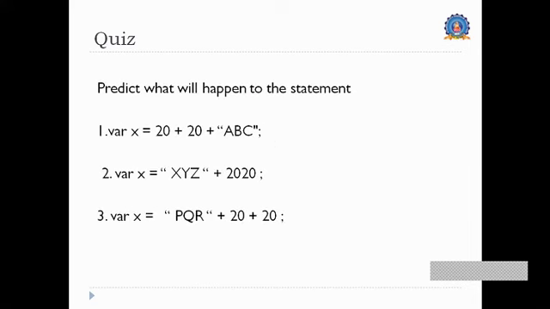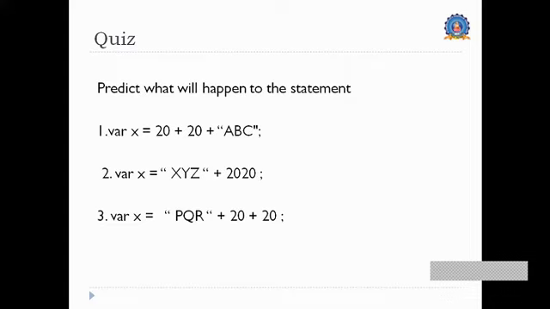In this case, I told you any data by default will be taken as string. In the first case, the first 20 it will take as a number, the second 20 is also taken as a number, and abc as a string. So after the operation, it will show 40abc.